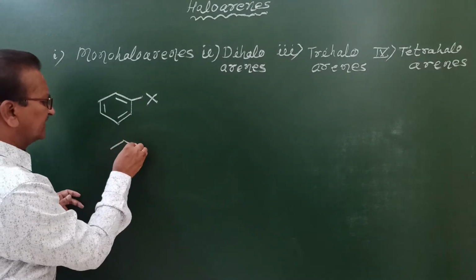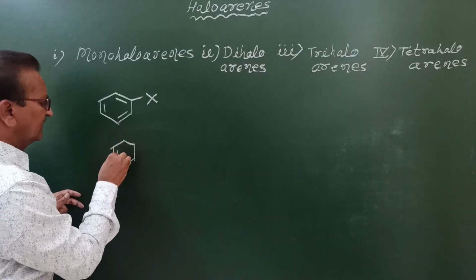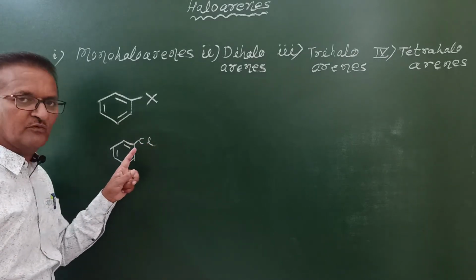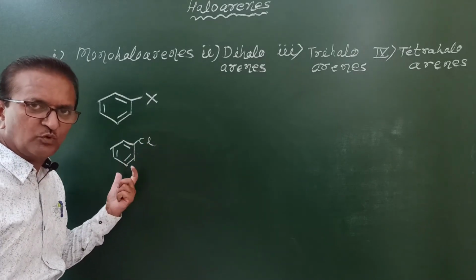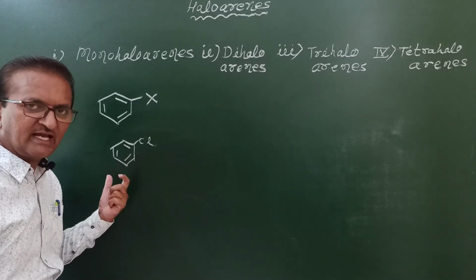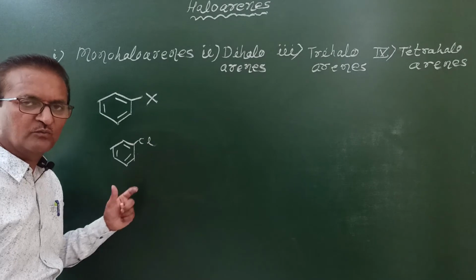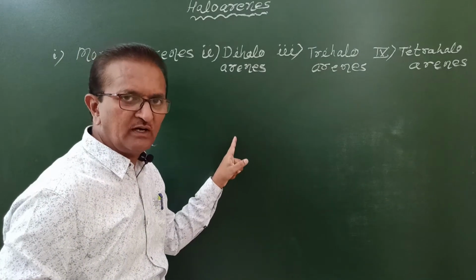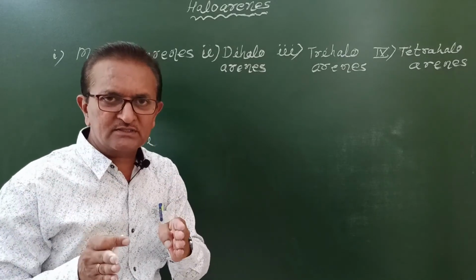We will represent here only one example: chlorobenzene. In place of Cl you can write Br, that is bromobenzene, or iodine as iodobenzene, or fluorine, fluorobenzene. Now what is the next class? Dihaloarenes. What are dihaloarenes?